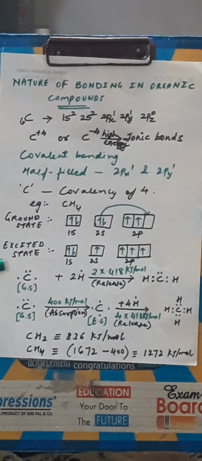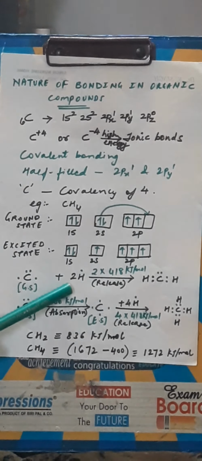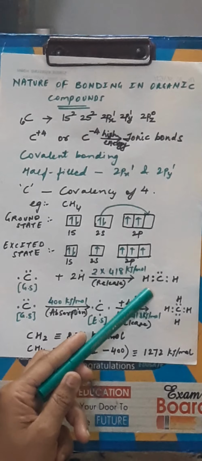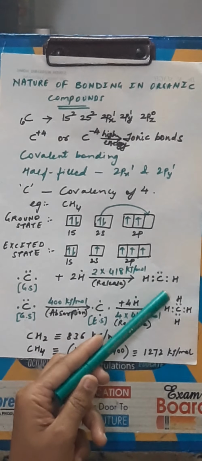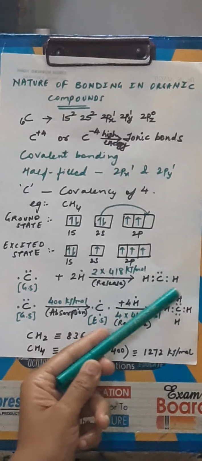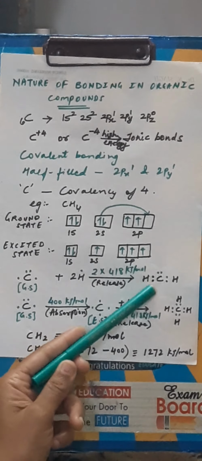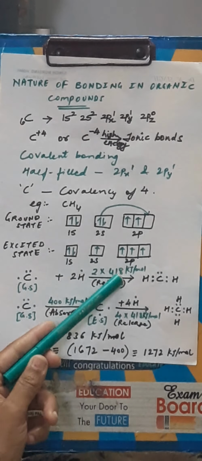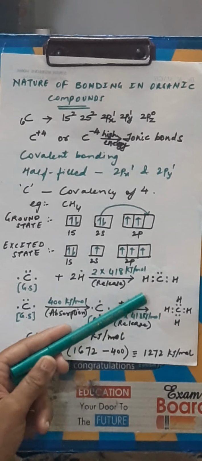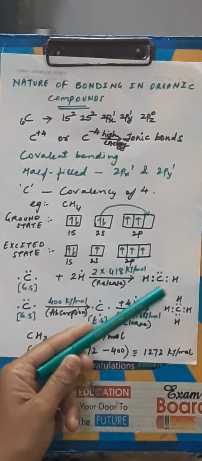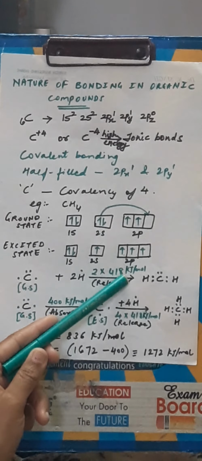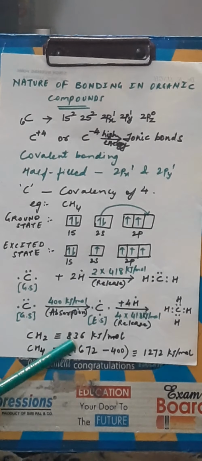See here, when carbon in its ground state interacts with 2 hydrogen atoms having 1 electron each, then it is able to form a CH2 molecule. As we can see, in the CH2 molecule, there is formation of 2 carbon-hydrogen bonds. During its formation, each carbon-hydrogen bond releases 418 kilojoules per mole. So, due to the formation of 2 CH bonds, it releases 2 into 418 kilojoules per mole, that is 836 kilojoules per mole of energy.